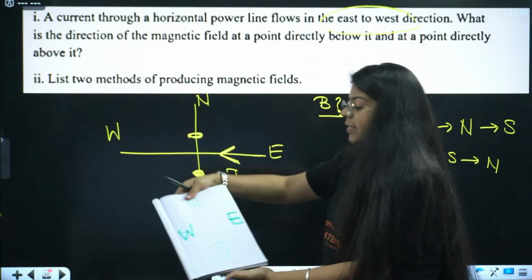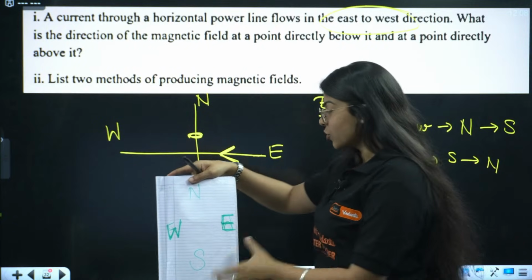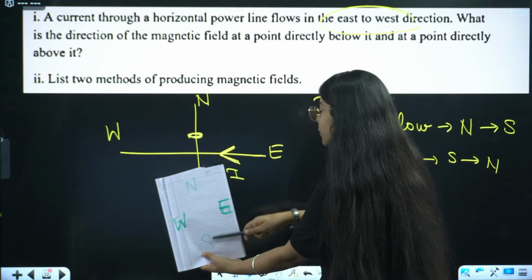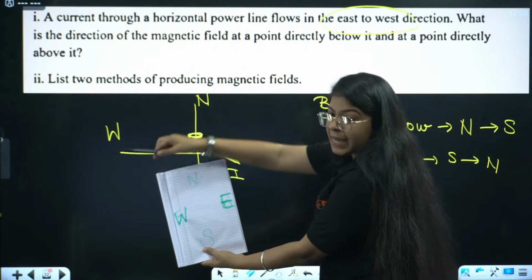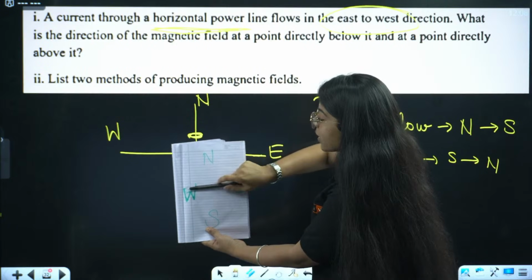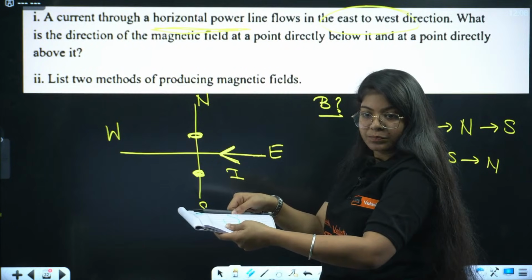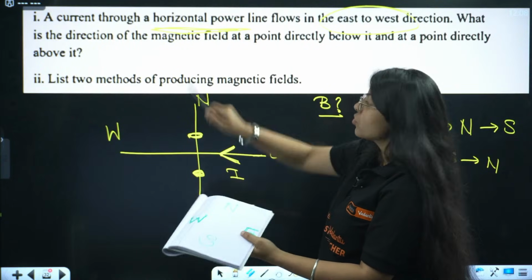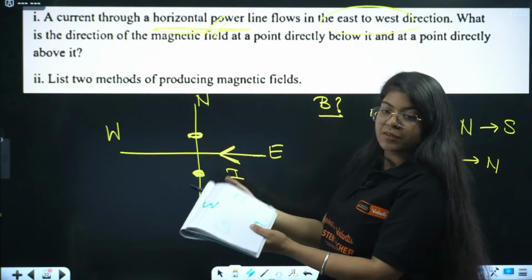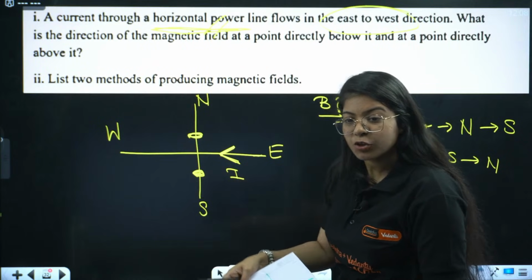Okay, everyone, are these directions visible? Similar to these: north, south, east, west, right? Now this is a horizontal power line, so it is not placed like this, it is placed like this. Listen to me very carefully.